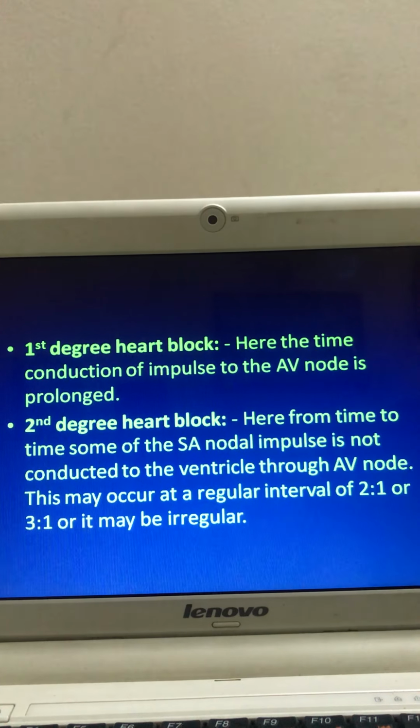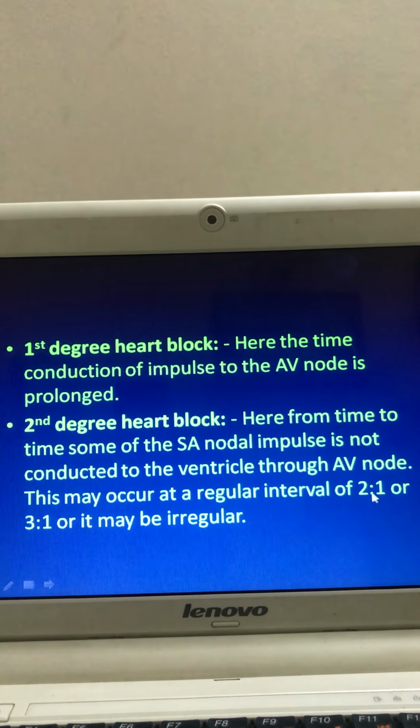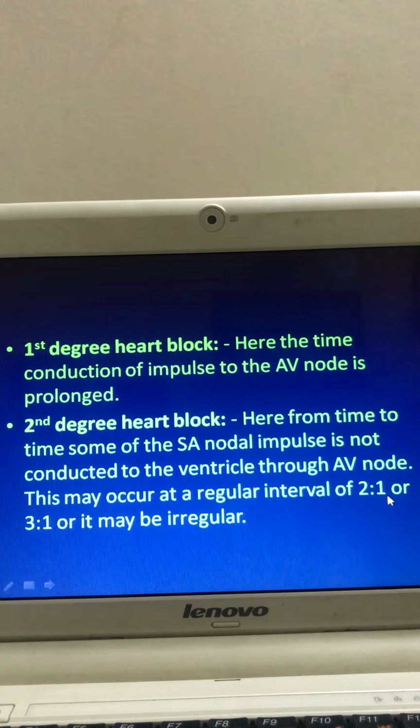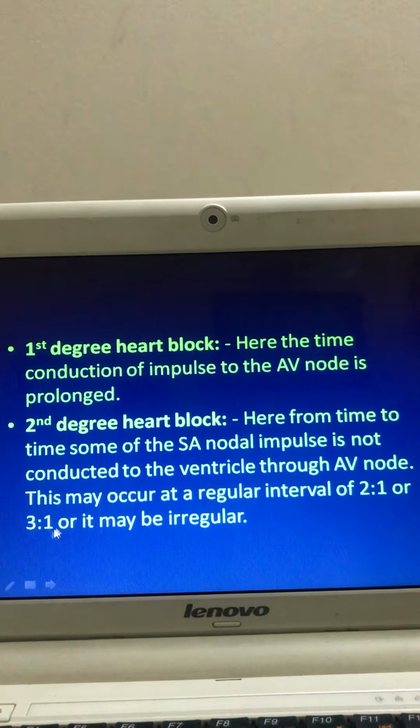That means there is a dropped beat. This dropped beat ratio may be 2:1 or 3:1. That is, after 2 heartbeats, there is a missing of 1 heartbeat. This is 2:1. After 3 heartbeats, there is a missing of 1 heartbeat.